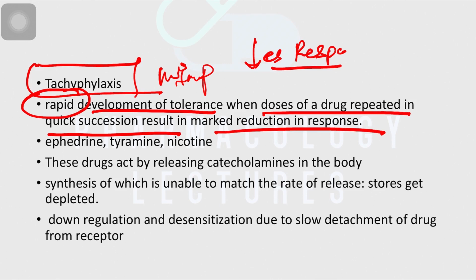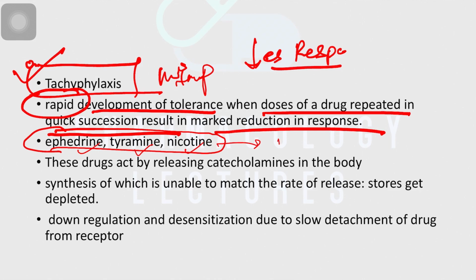So if you give the drug repeatedly in quick succession, there would be faster development of tolerance or a faster decrease in the response, and that is seen in some drugs. Few drugs produce this kind of response, and that is called tachyphylaxis. Which drugs produce this? The drugs which produce tachyphylaxis are ephedrine, tyramine, and nicotine. We will see these drugs in the autonomic nervous system section. These drugs act by releasing catecholamines in the body.